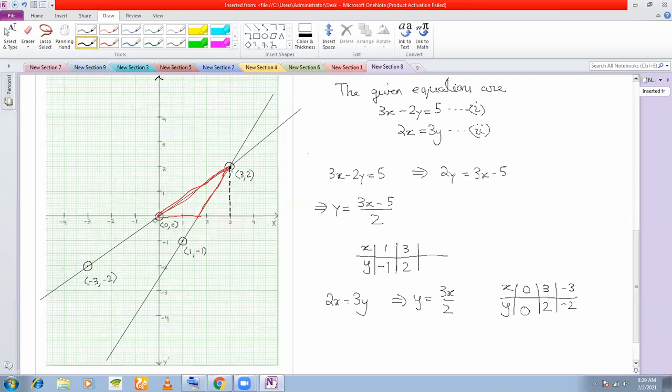Anyway, in order to find out the area of this triangle, you drop a perpendicular from here. This becomes your height, 3 units. And which one is your base? This length here is your base. And how much is the base? So 1 unit you have here, and then how many divisions are you moving? You are moving 5 plus 3, 8 divisions.